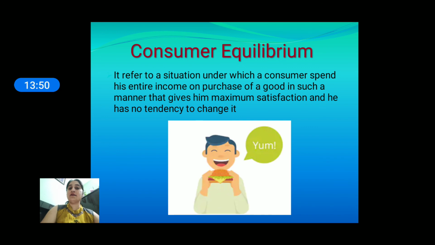Then it means I am not satisfied with my behavior and I want to change it next time. And next month, when I get my salary, I go to the market, spend my income on some goods and come back home and I say, excellent, it is perfect, I will always purchase the goods in this quantity. Now I am satisfied with my behavior, and it is the situation when my satisfaction is maximum and I don't want to change my behavior until there is a change in my income or in the price of the goods. So consumer equilibrium is the situation when he gets maximum satisfaction and has no tendency to change his behavior.